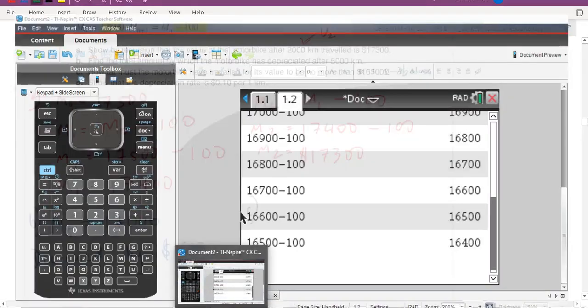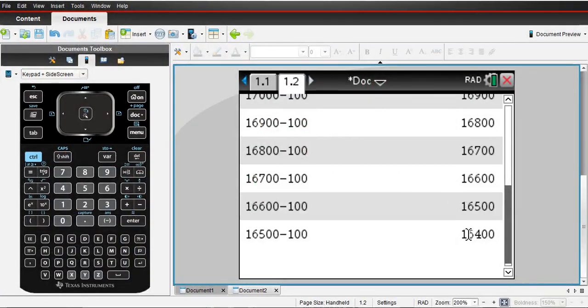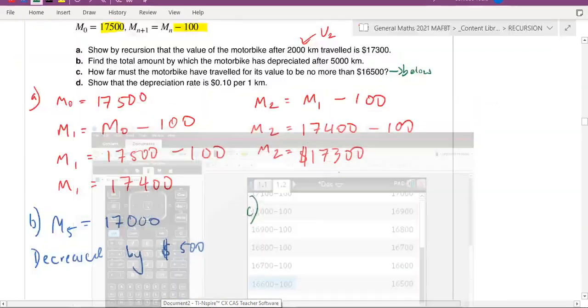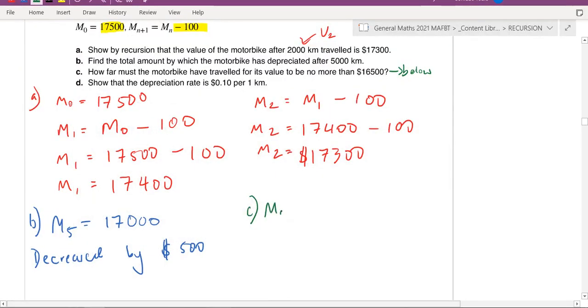So it has to be no more than that amount. So that means we're looking at below. Actually, no more than that would mean that it's still at that amount. So it would be 10. The wording here is the tricky part, I think.